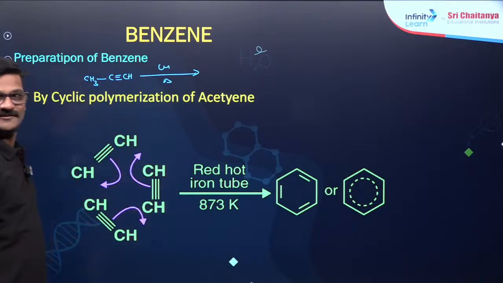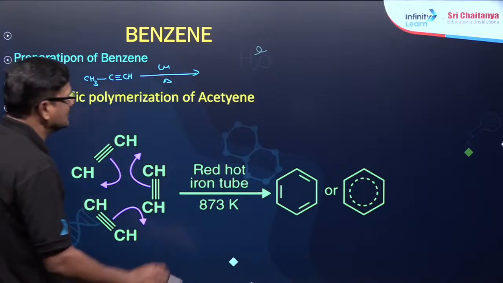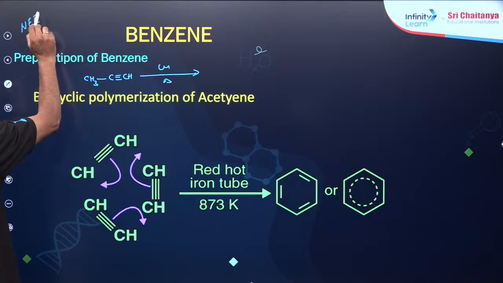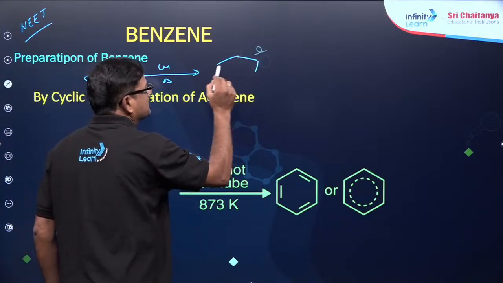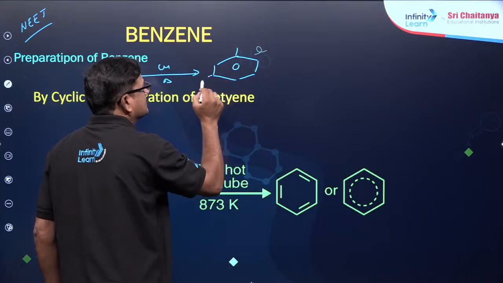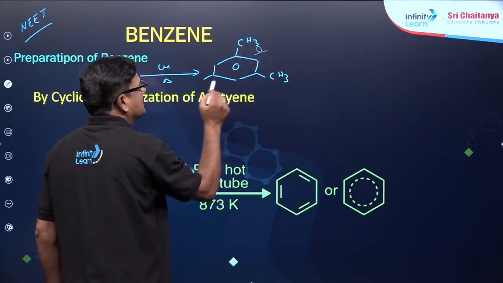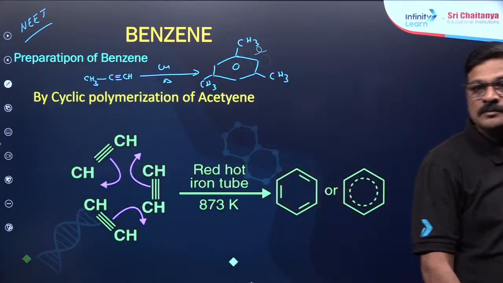What is the product? Quick. You are going to see questions like this in the NEET examination. So it is going to be a benzene ring with CH3, CH3, CH3. Understand? Clear?